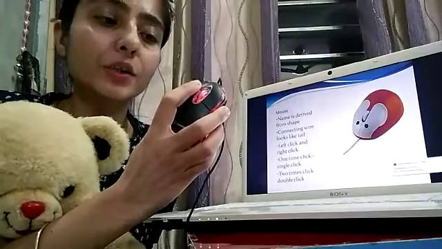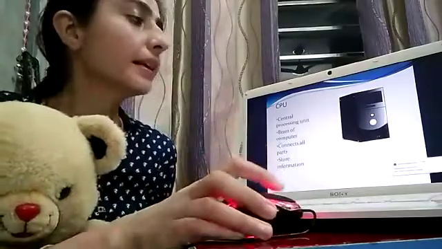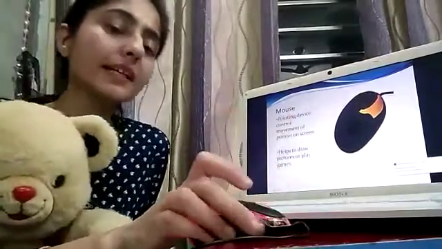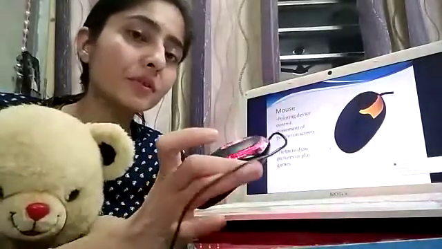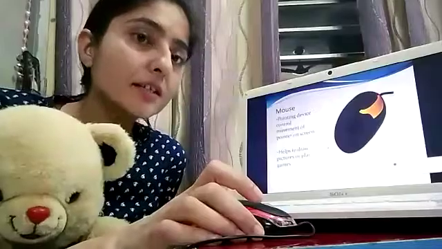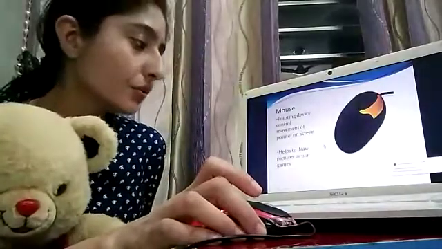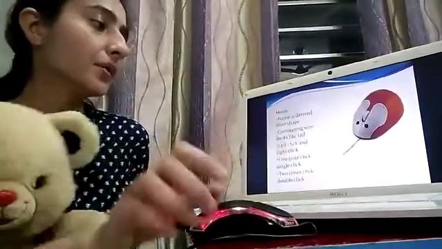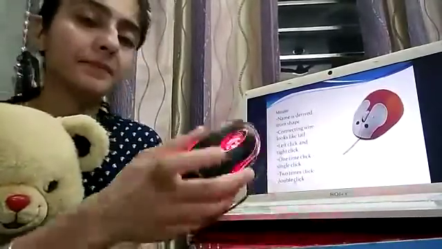When you click 2 times, it is called double click. Mouse will help you for drawing pictures and playing games. Mouse is a pointing device.